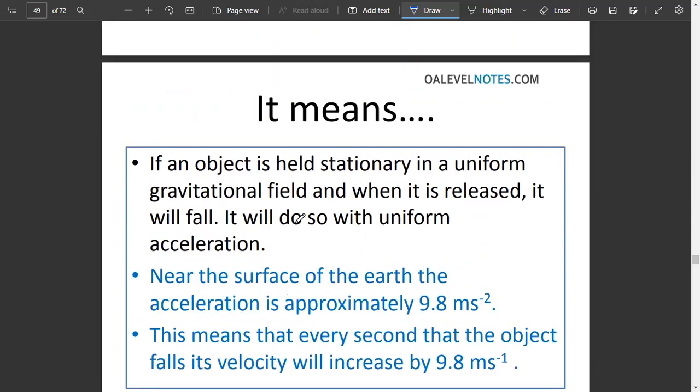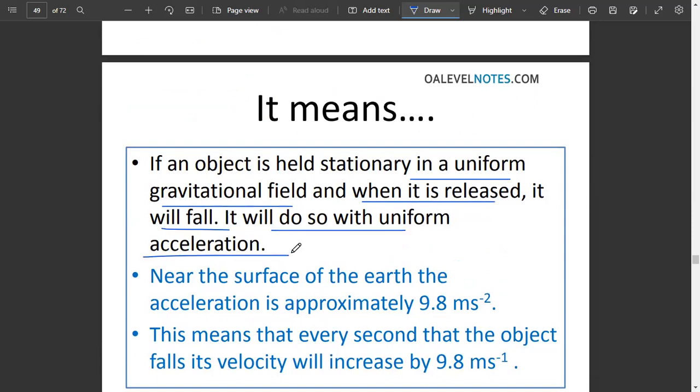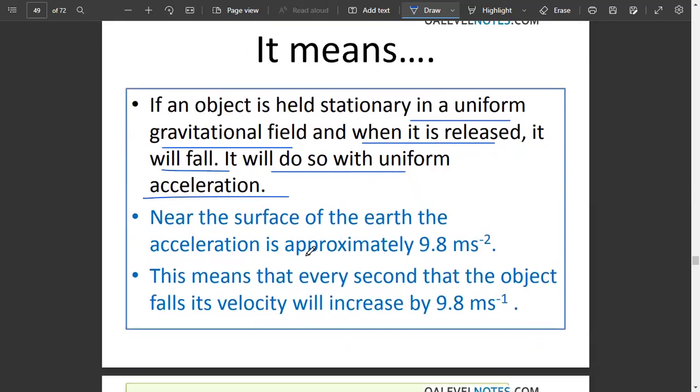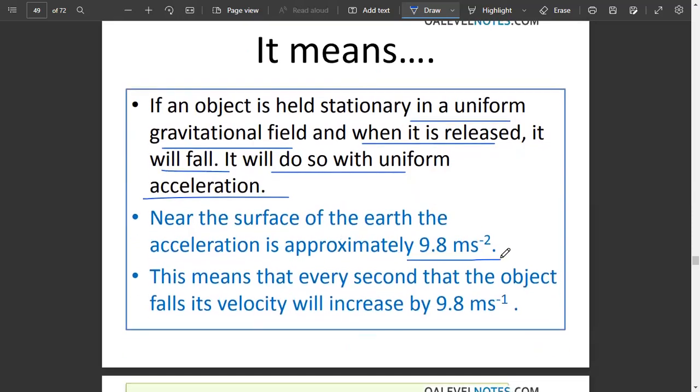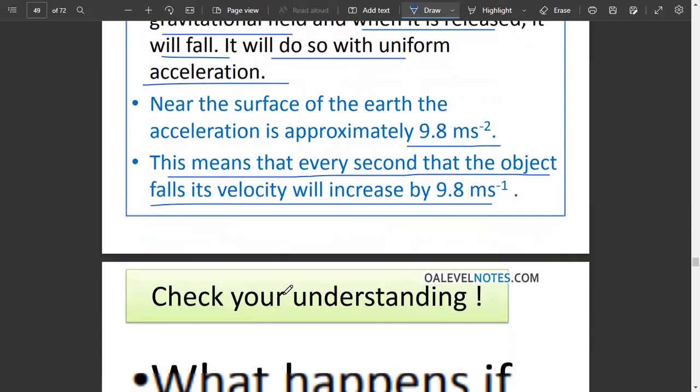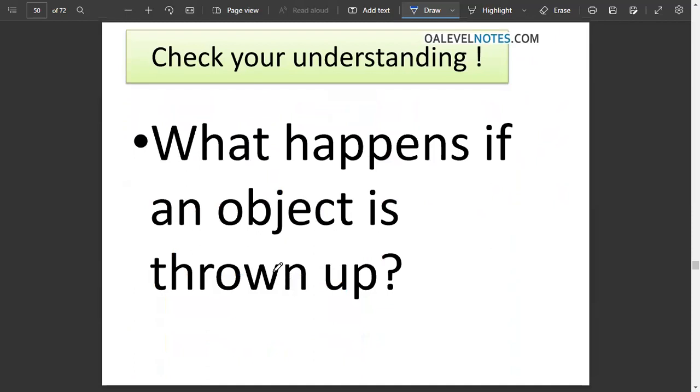It means if an object is held stationary in a uniform gravitational field, when it is released, it will fall, and it will do so with a uniform acceleration. If we release any object in a uniform gravitational field, it will fall, but its acceleration will be the same. Near the surface of the earth, the acceleration is approximately 9.8 meter per second square. What does this mean? Again, I'll repeat. This means that every second that the object falls, its velocity will increase by 9.8 meter per second. So let's check your understanding again.